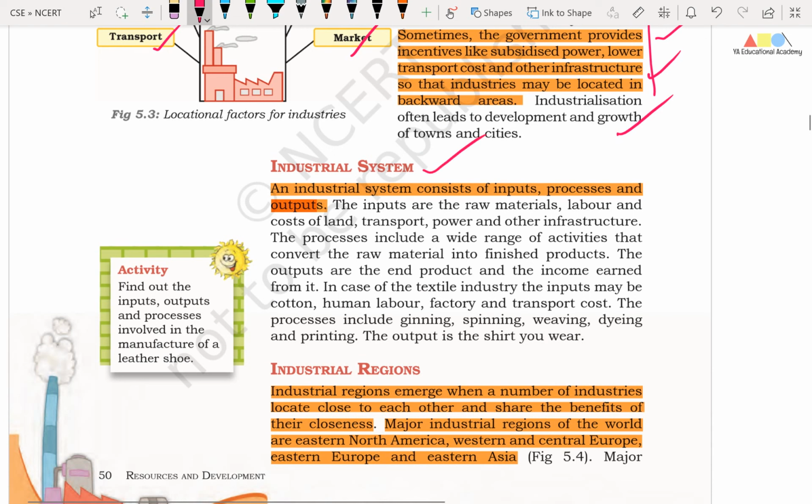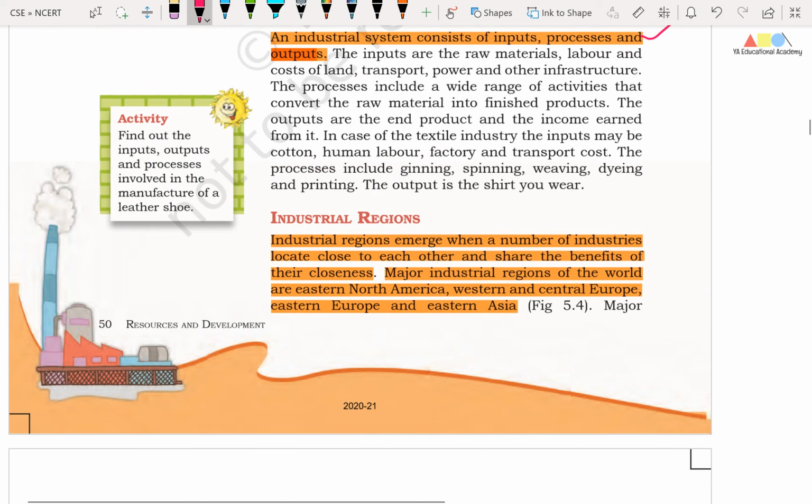Okay friends, now we will understand the industrial system. Friends, an industrial system consists of inputs, processes and outputs. And we will try to understand the industrial regions. Friends, industrial regions emerge when a number of industries locate close to each other and share the benefits of their closeness. And major industrial regions of the world are Eastern North America, Western and Central Europe, Eastern Europe and Eastern Asia.